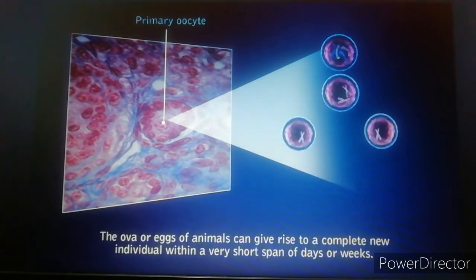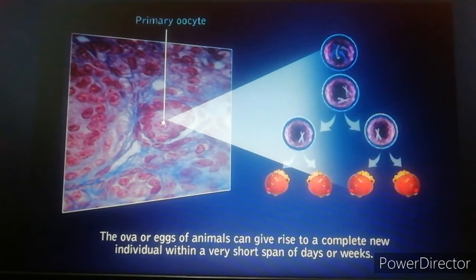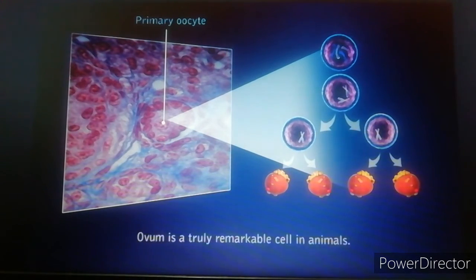Did you know that the ova or eggs of animals can give rise to a complete new individual within a very short period of time of days or weeks? Doesn't this make the ovum a truly remarkable cell in animals? Come, let's learn more about the structure of this remarkable cell.